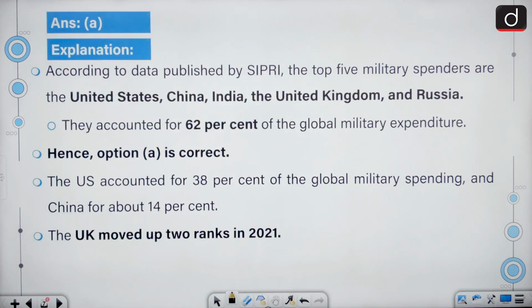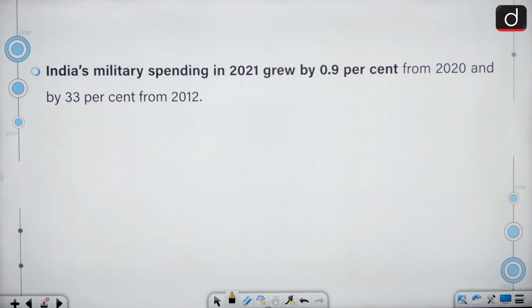According to data published by SIPRI, the top 5 military spenders are the US, China, India, UK and Russia. They accounted for 62% of the global military expenditure. US accounted for 38% of the global military spending and China for about 14%. UK moved up 2 ranks in 2021. India's military spending in 2021 grew by 0.9% from 2020 and by 33% from 2012.